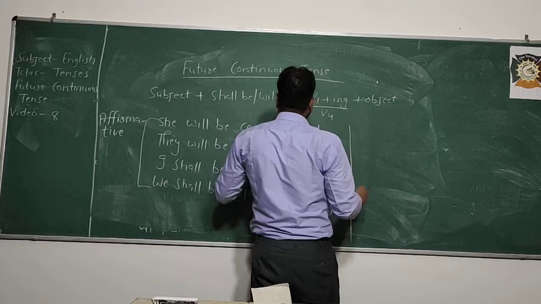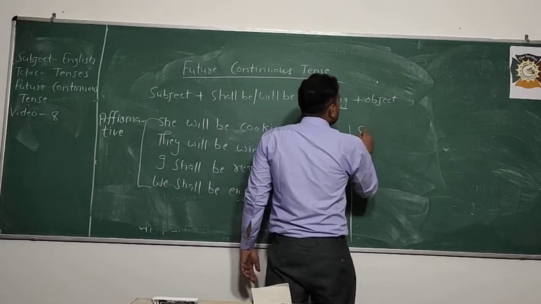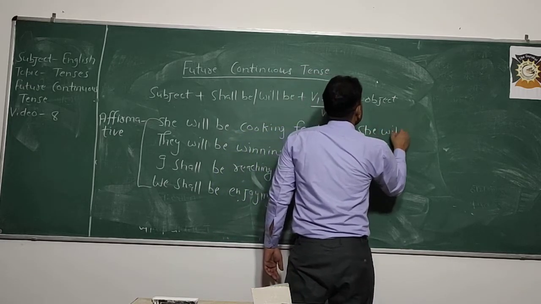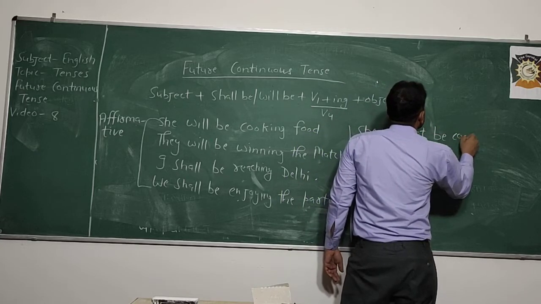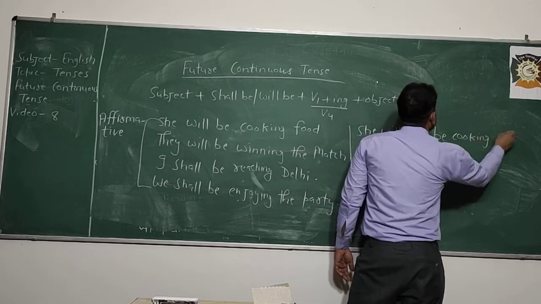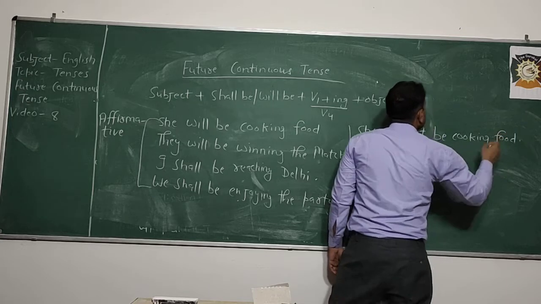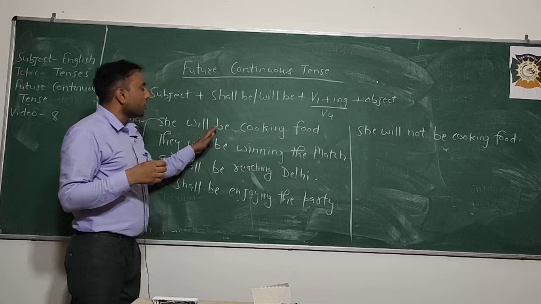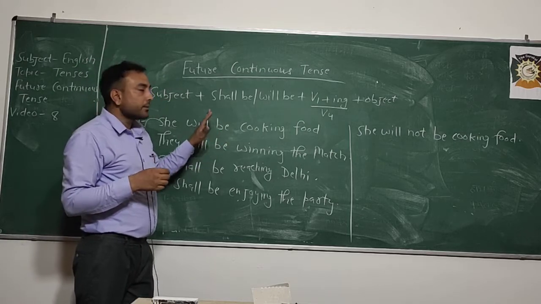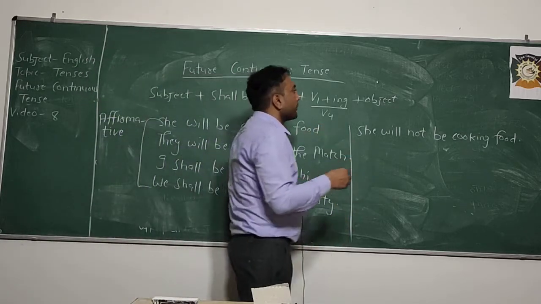The same sentence. She will be cooking food. She will not be cooking food. You just have to add not between will and be. So what's the structural formula for this?